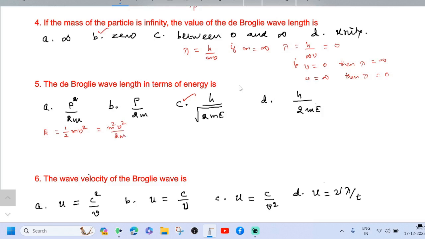Then m square v square equal to 2mE. This is p square because p equal to mv. From this, p equal to root of 2mE. Lambda equal to h by p, which is equal to h divided by root of 2mE. So option C is correct.